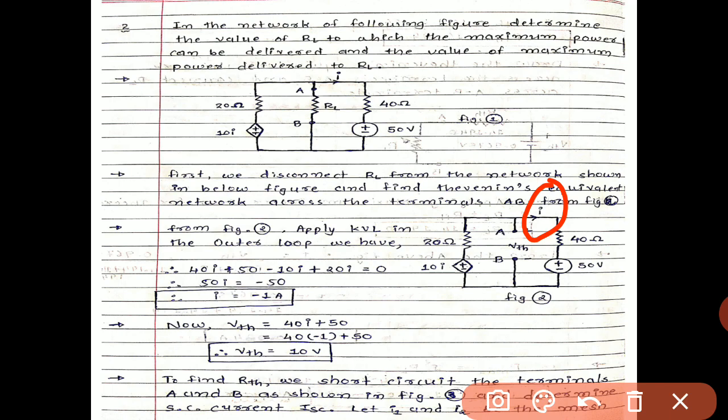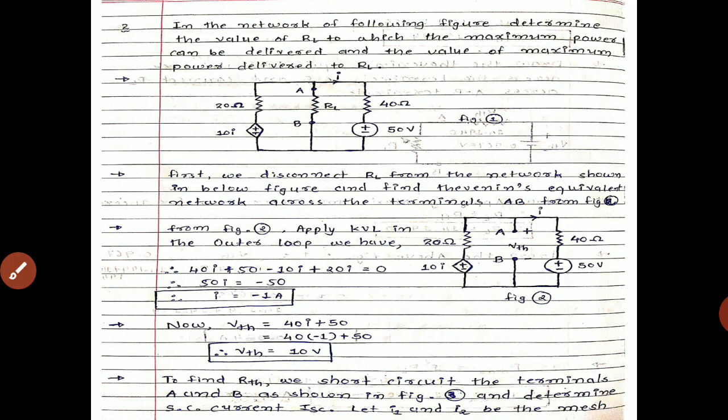Now the value of VTH, that is the open circuit voltage. So between this terminal, the value of VTH we achieve. VTH is nothing but the voltage across these two terminals. So VTH equals 40I plus 50. So 40 multiplied by minus 1, the I that we have to find, plus 50. So VTH equals 10 volt.